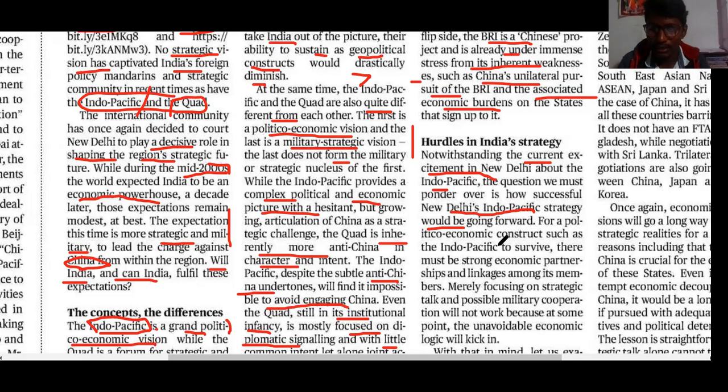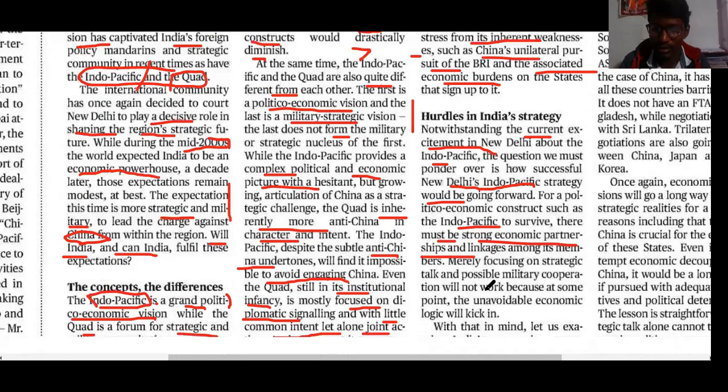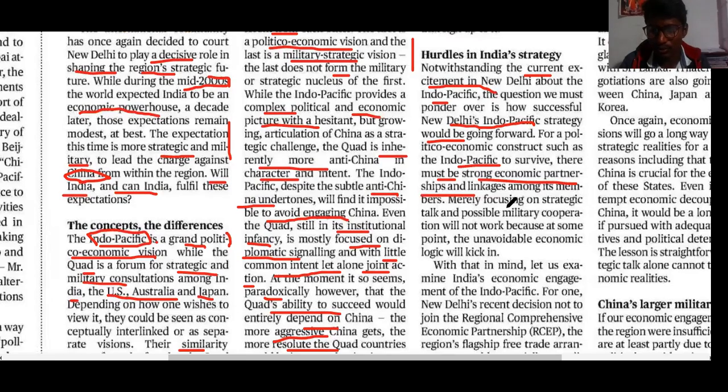For a political construct, the Indo-Pacific has to survive. It must be strong in economic partnerships and linkages and the free trade agreements involved in this. Merely focusing on strategy, merely focusing on strategic talk and possible military cooperation, will not always work, because at some point the military strategy will be undercut as the economic logic kicks in.